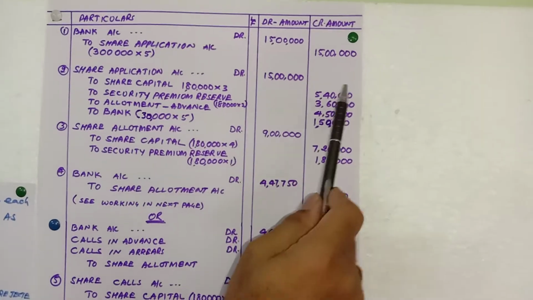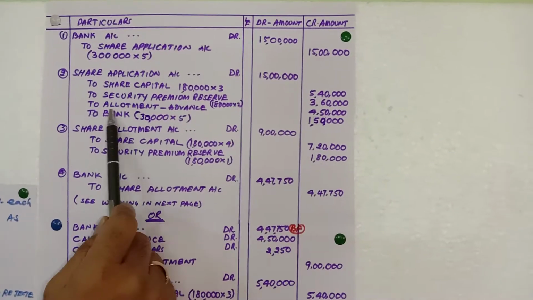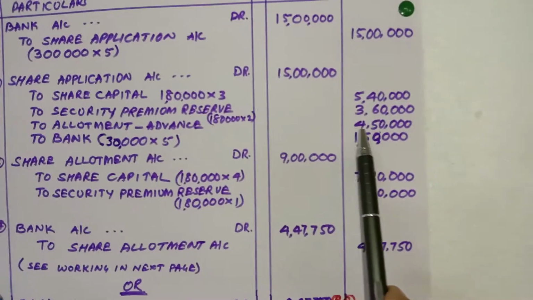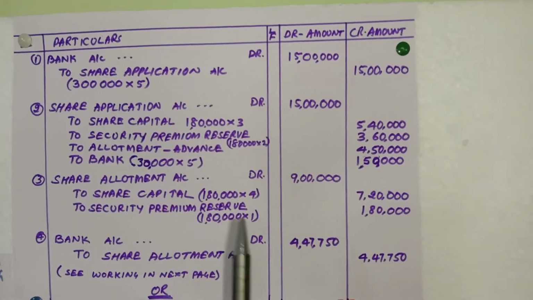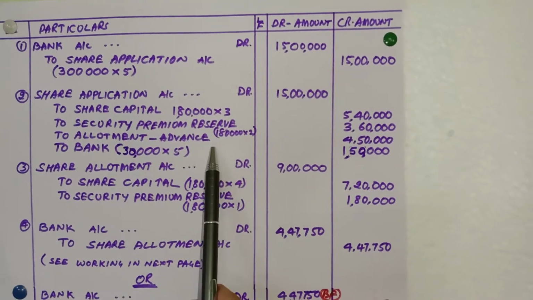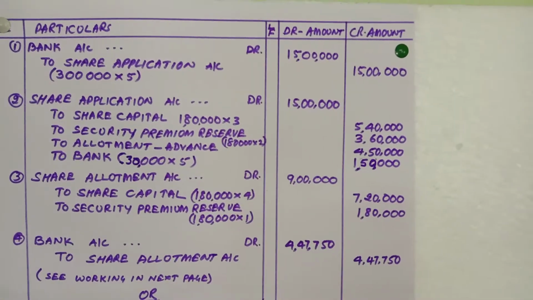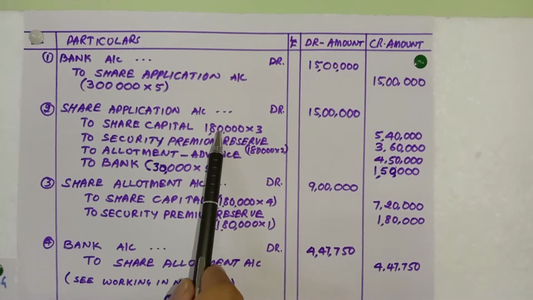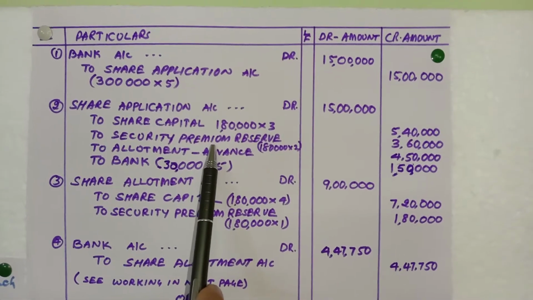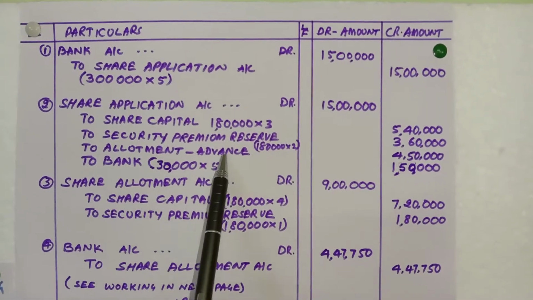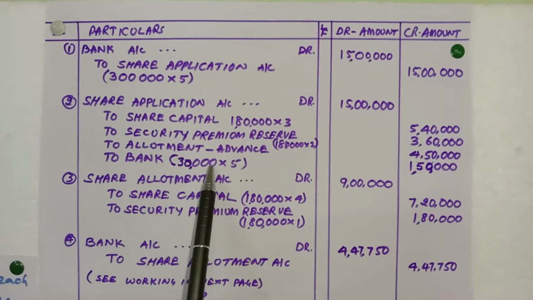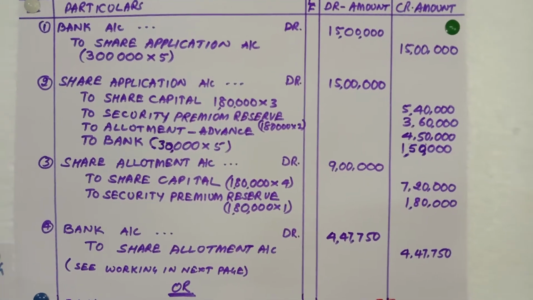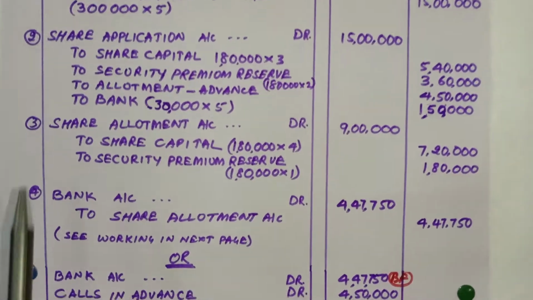Then calls in advance, you can take as a balancing figure. So 4,50,000 will be the calls in advance, or for the remaining shares you can multiply with rupees 5, so you get this amount. So I repeat, share application 15 lakhs, to share capital 5,40,000, to security premium reserve 3,60,000, to calls in advance 4,50,000, to bank 1,50,000. Then you can write the narration. I have not written the narration. Coming to the third entry.